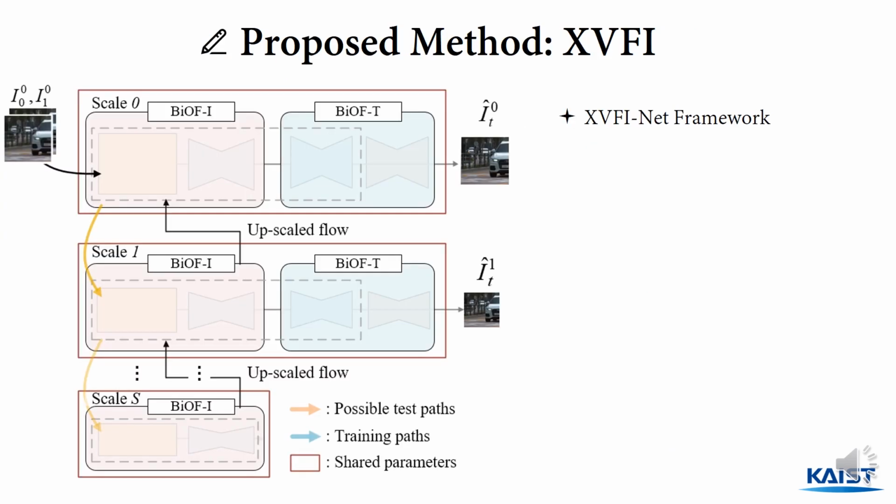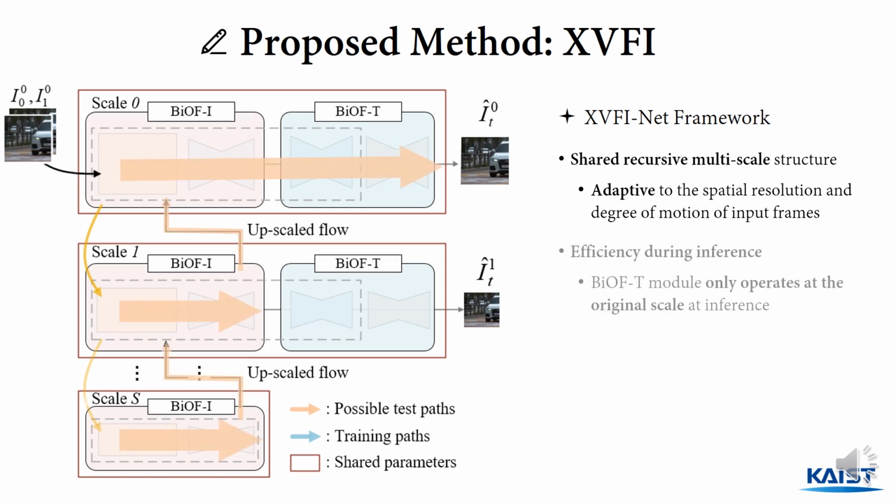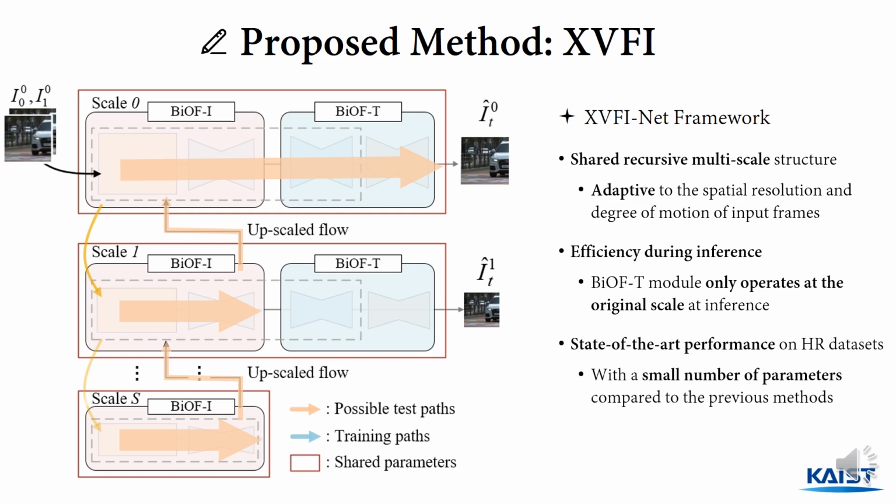This is the XVFInet framework. It has a shared recursive multi-scale structure that can adapt to the spatial resolution and degree of motion of input frames. After the training, XVFInet can start from any downscaled input, upward from an even smaller scale. At the same time, the second module, BiOF-T, only operates at the original scale, efficiently at inference. And our method achieves state-of-the-art performance on HR datasets with a lightweight structure.